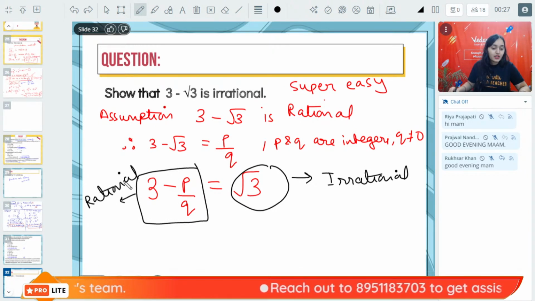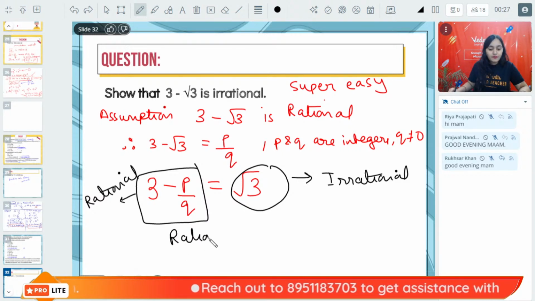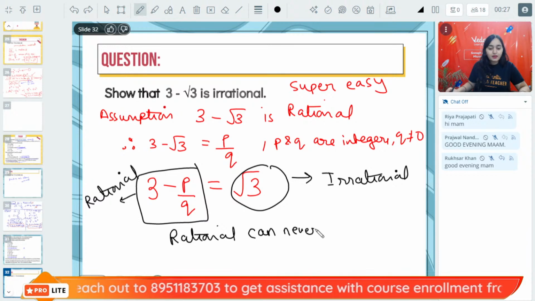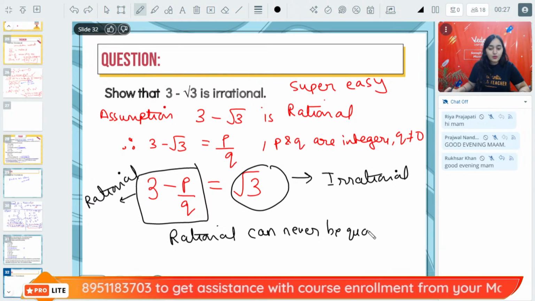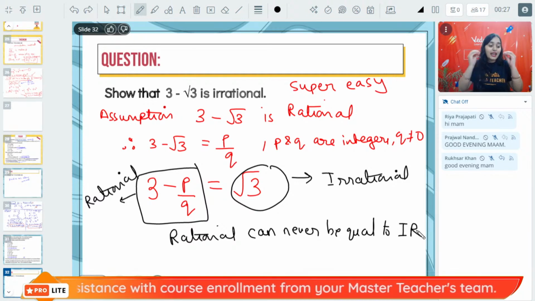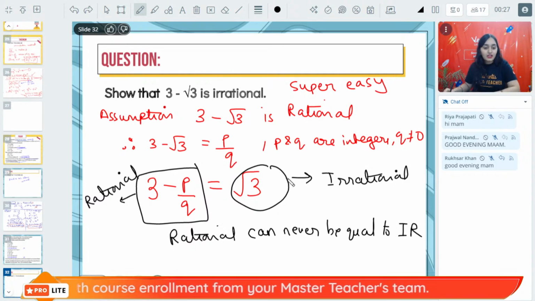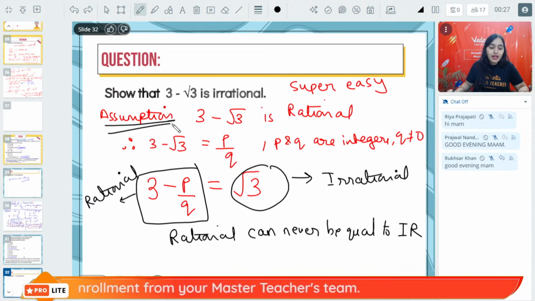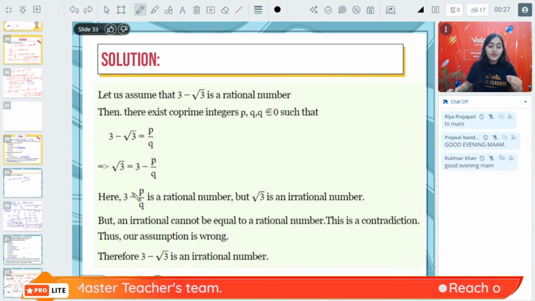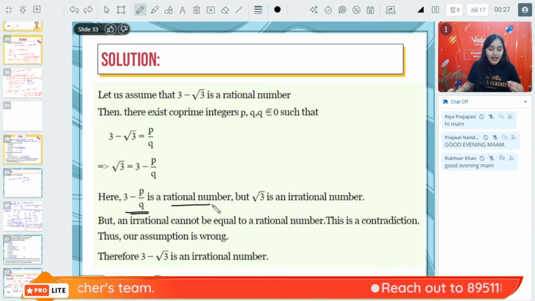Right? Now, rational can never be equal to irrational. Rational can never be equal to irrational. Therefore, our assumption is wrong. Simple. Short answer. 3 minus P by Q is rational.